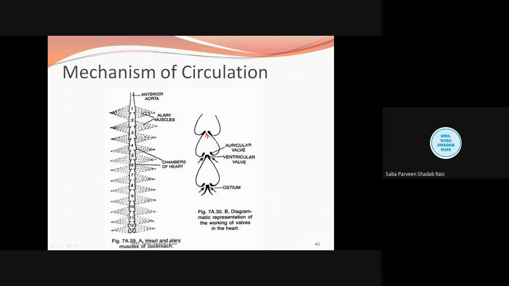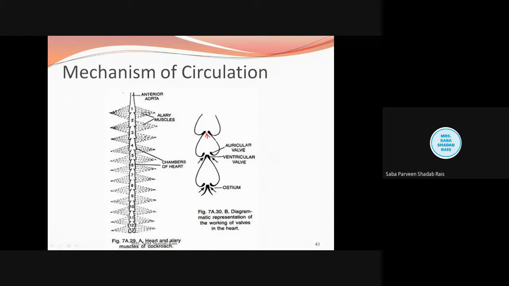Students, this heart is neurogenic, and this rhythmic contraction is all initiated by the neural ganglion, which is very much close to the heart. Now see, in case of the cockroach, when we learn about the nervous system of the cockroach, you will see they don't have such a brain; they have ganglia.